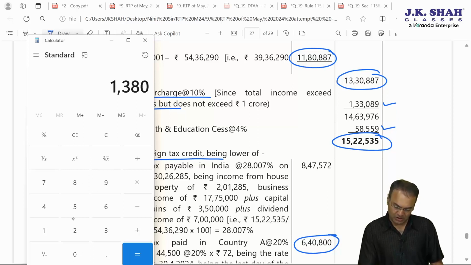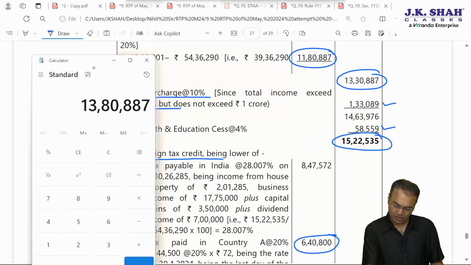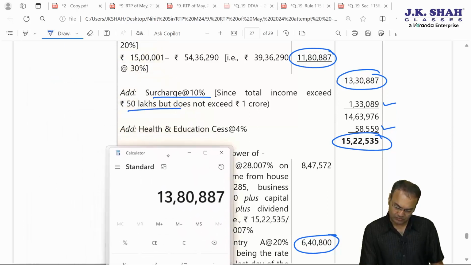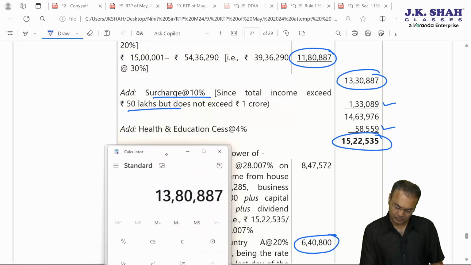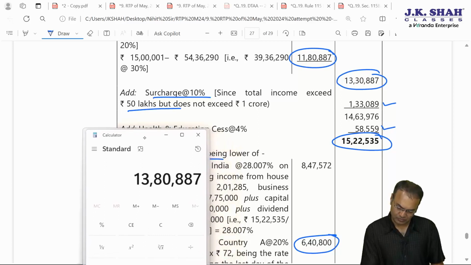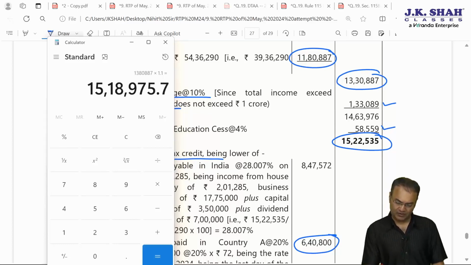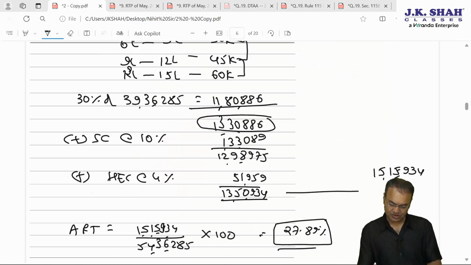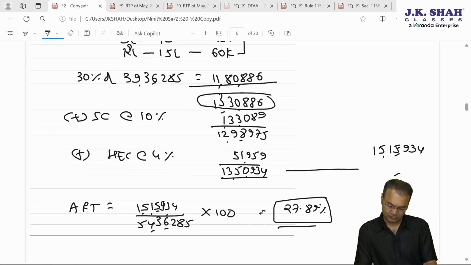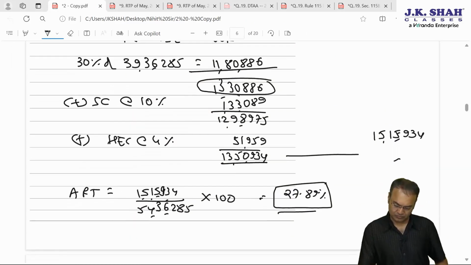See, 1380, 887 into 1.10 should be 1518, 975. Just a sec. We have made an error here. We have made one more totaling error.